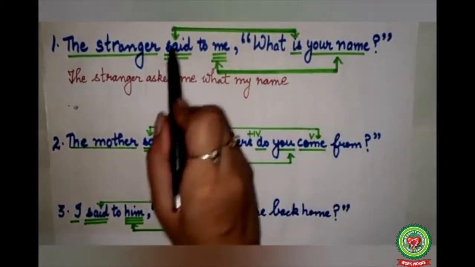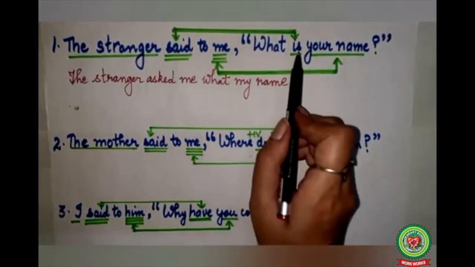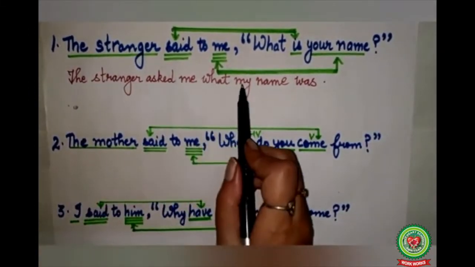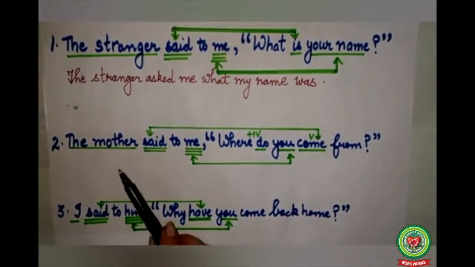Now is is referring to said. Said is a past form of verb. So is will change into was. So our answer will become, the stranger asked me what my name was. This is the second sentence.